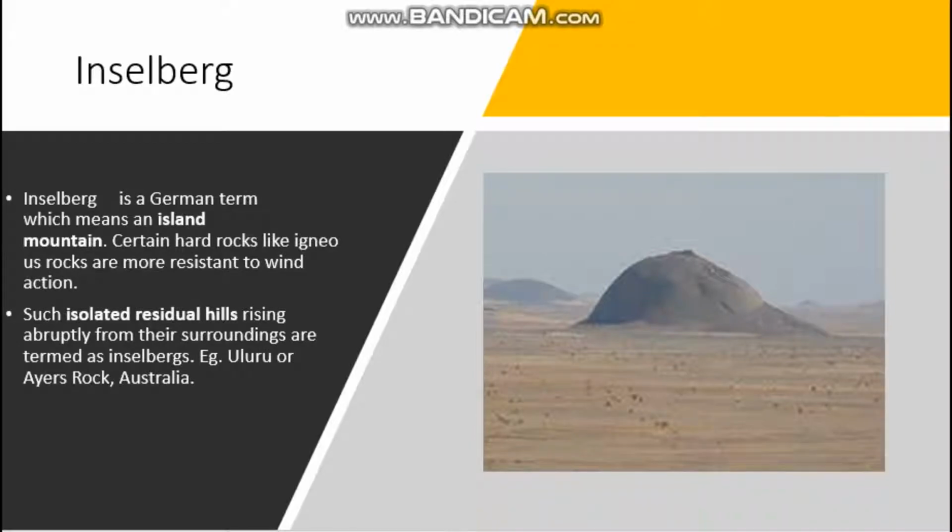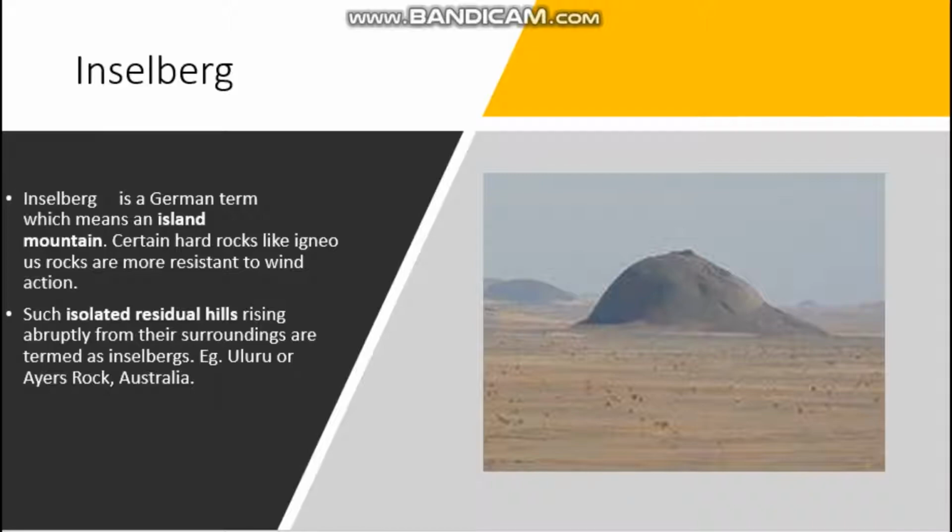The next rock is the Inselberg. What do you mean by Inselberg? In German, it means island mountain. That means it is a separate mountain. Certain hard rocks like igneous rocks are more resistant to wind action. So Inselberg is a separate rock. Such isolated residual hills rising abruptly from their surroundings are termed Inselbergs. What do you mean by isolated? Isolated means separated. Some rocks are found separately. We can see this in Uluru or Ayers Rock, which is found in Australia.